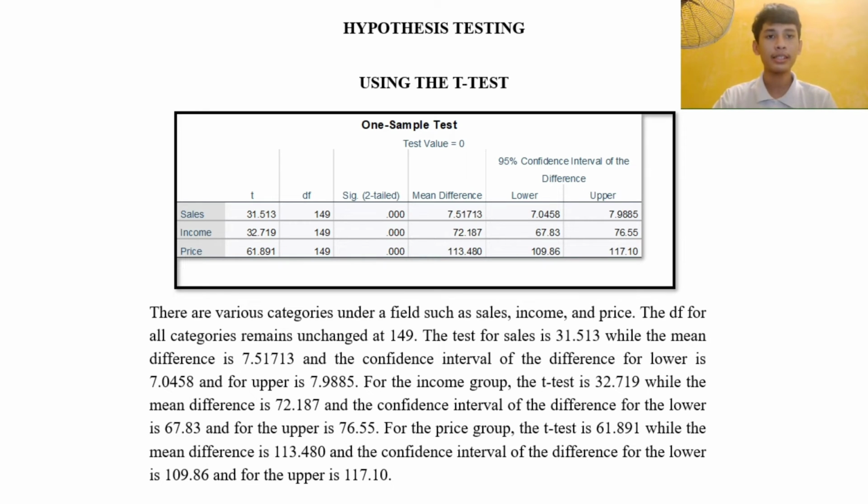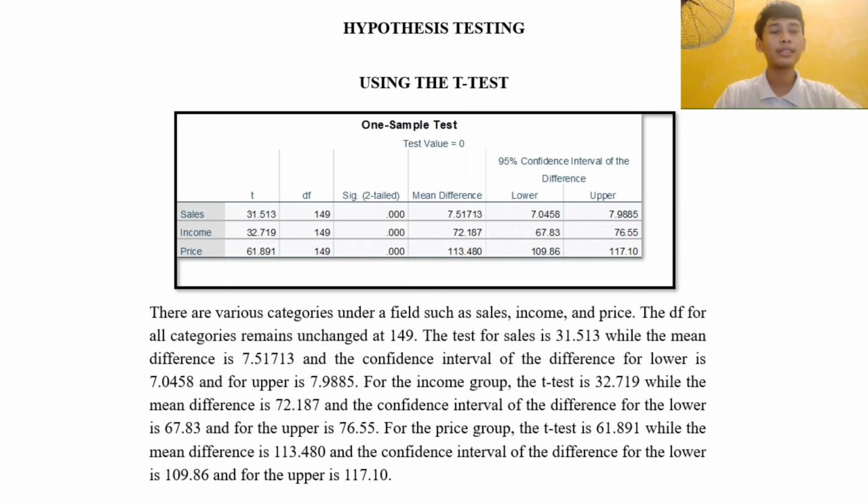For the hypothesis testing, we use the t-test, which is a one sample test. There are various categories under a field such as sales, income, and price. The degrees of freedom for all categories remain unchanged at 149. The t-value for sales is 31.513, while the mean difference is 7.51713, and the confidence interval of the difference has a lower bound of 7.0458 and an upper bound of 7.9885.